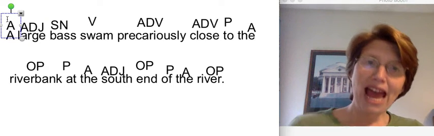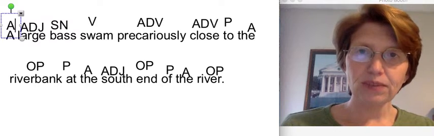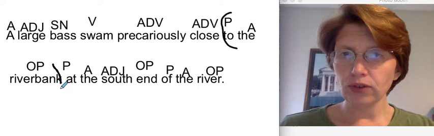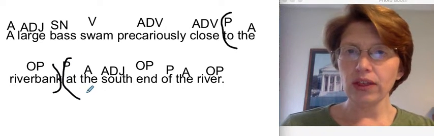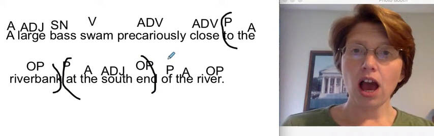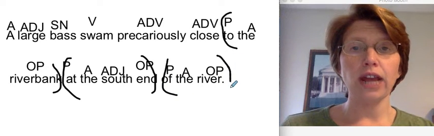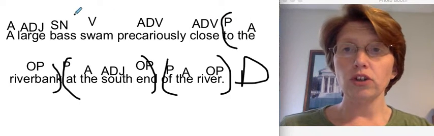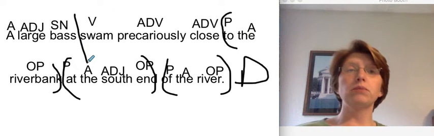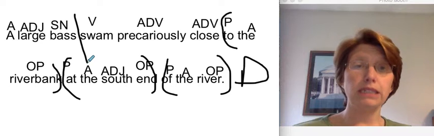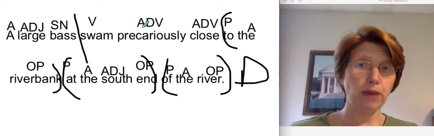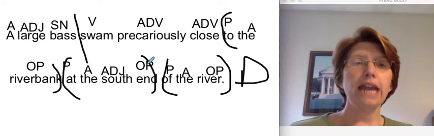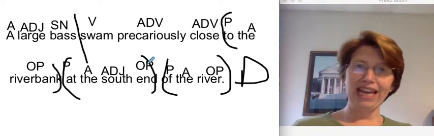Subject, noun, verb, pattern 1, check. Let's get all of them. To the riverbank, prepositional phrase. At the south end, prepositional phrase. Of the river, prepositional phrase. Period, statement, declarative sentence. Go back to the verb, separate the complete subject from the complete predicate. Is there an adverb exception? No, this adverb is behind the verb, so it's okay. Is this sentence in natural or inverted order? Natural, no change. Okay, you got it now.